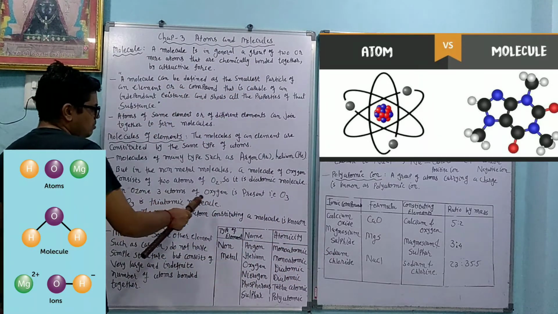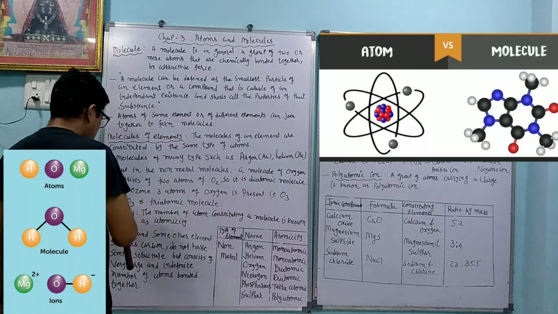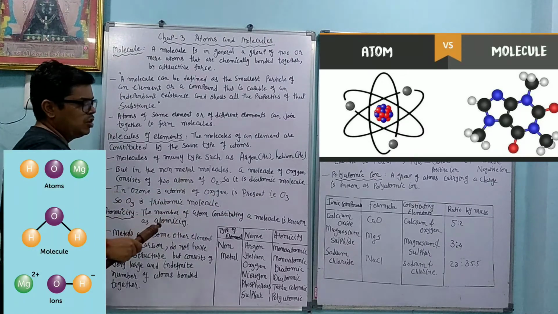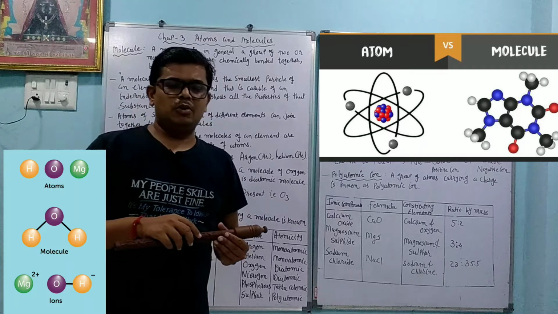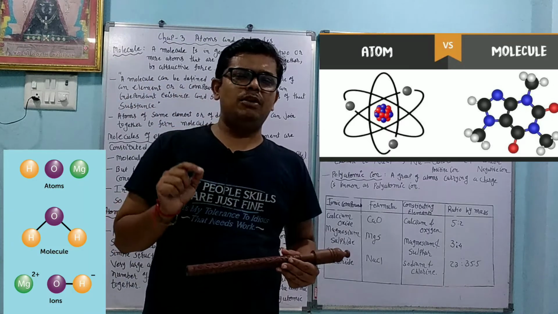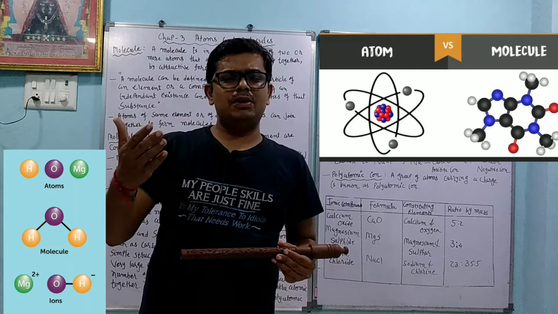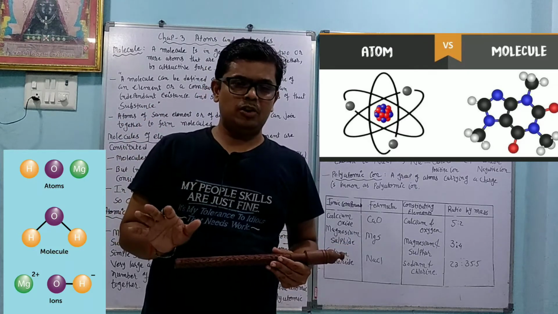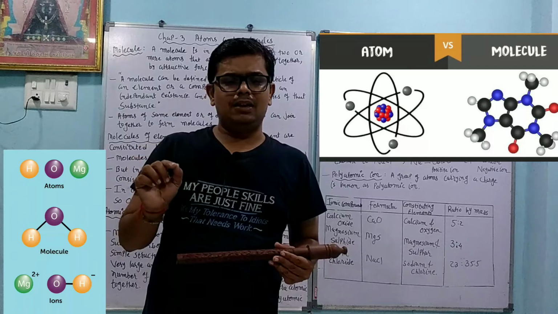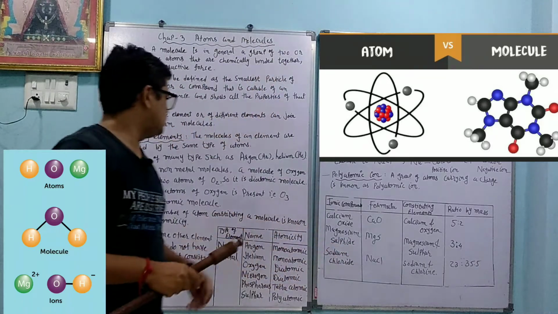In ozone, 3 atoms of oxygen are present, so ozone is a triatomic molecule. Ozone is what? A triatomic molecule. In the same way, phosphorus, we write P4. It is a tetraatomic molecule. If more than 4 atoms are present, then we can say it is a polyatomic molecule. Poly means what? Many. Okay, polyatomic molecules.